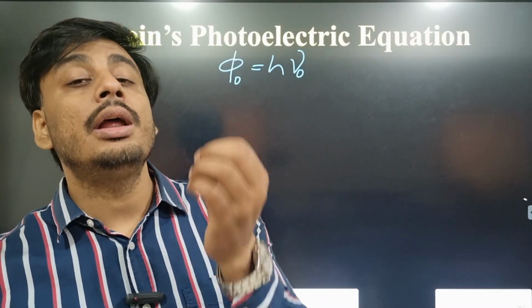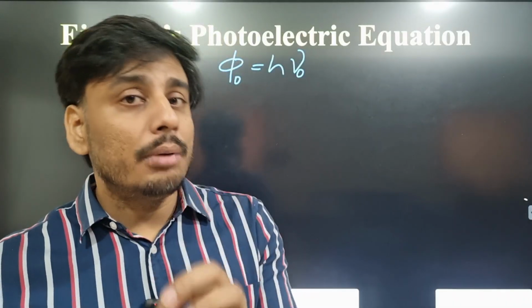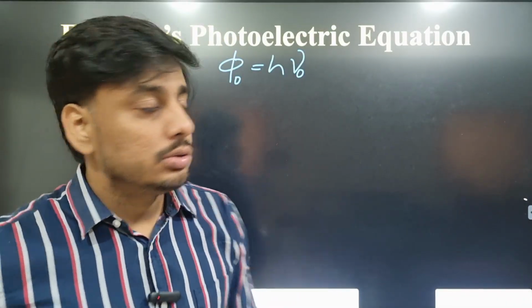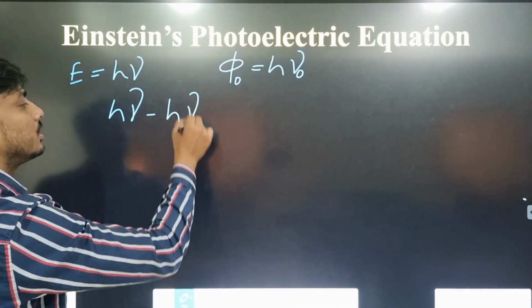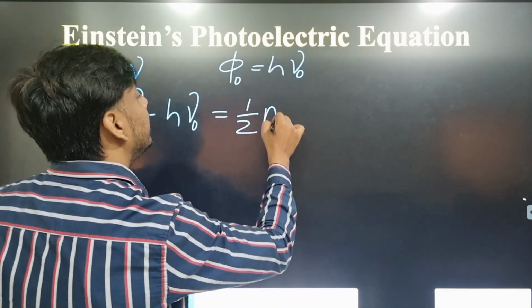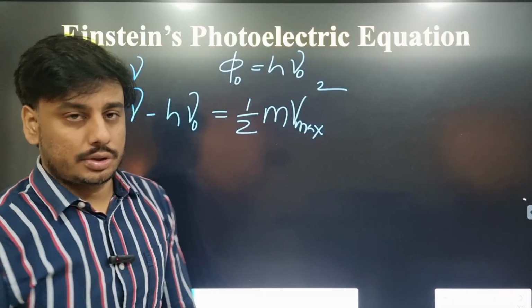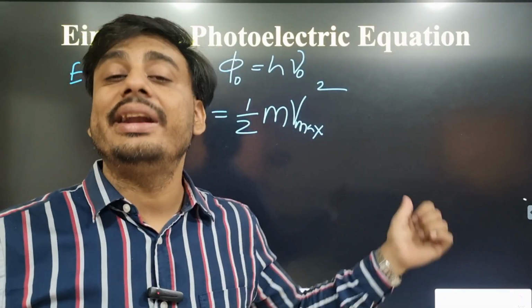For example, if we are given 100 joule of energy, out of which 70 joule is used to break the bond or release the electron, the remaining 30 will be h nu minus h nu naught. This will be available as kinetic energy to the photoelectrons. This is known as Einstein's photoelectric equation.